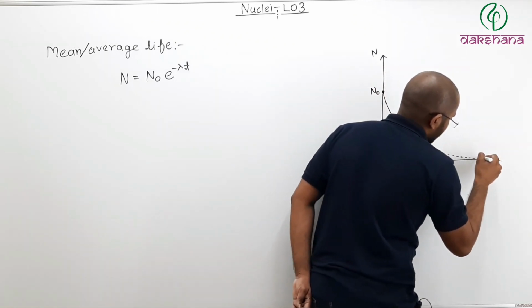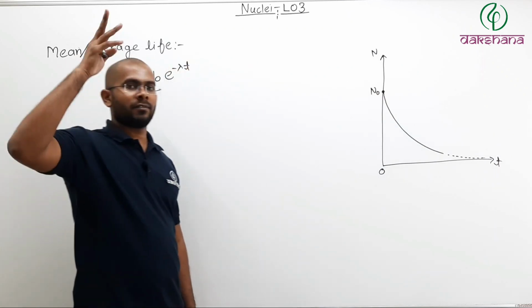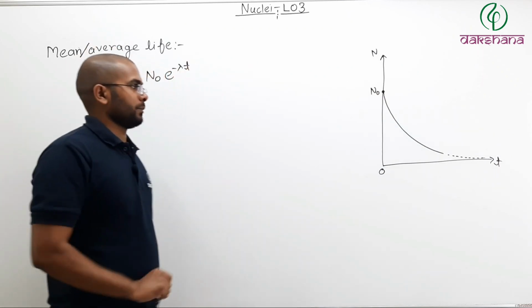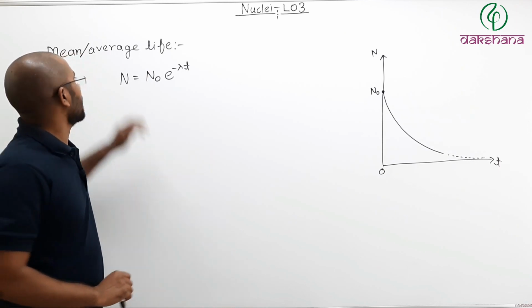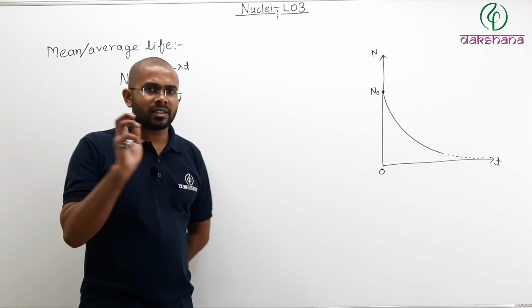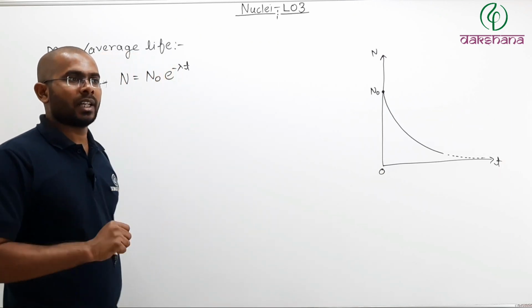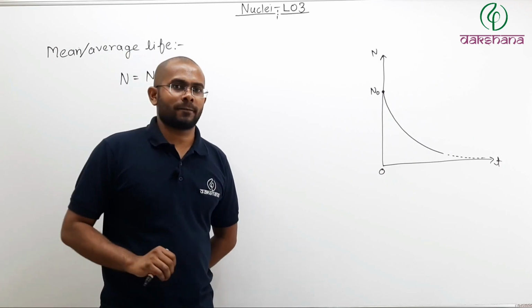And at infinity, it will become 0 after infinite time. Now before we come to what is average life, let us take an example. We will take a very simple example. Let us say in a sample there are 5 nucleus.